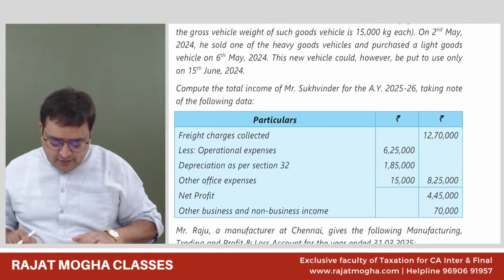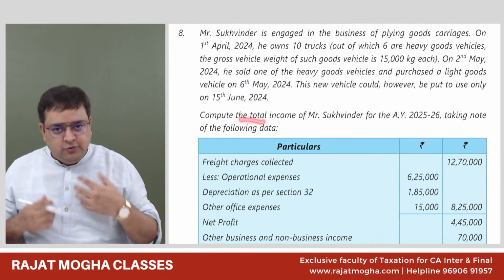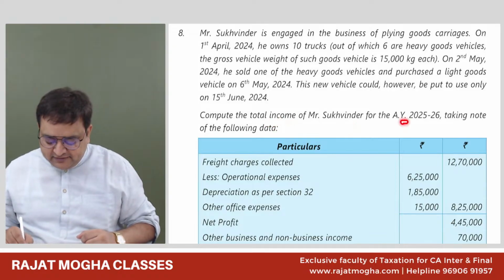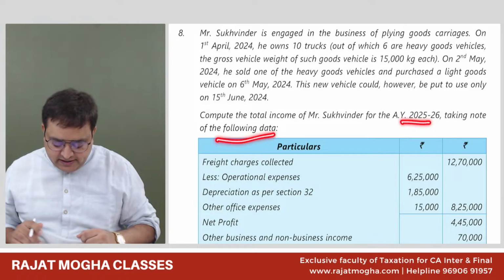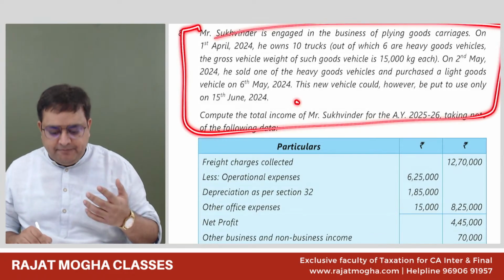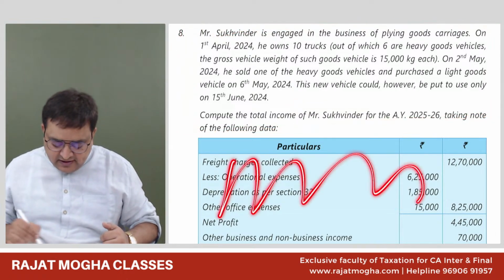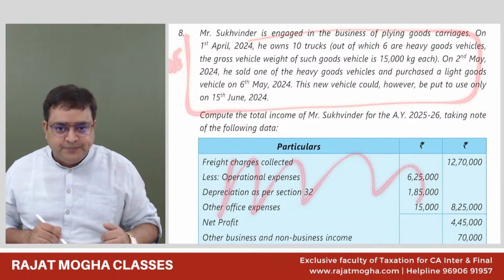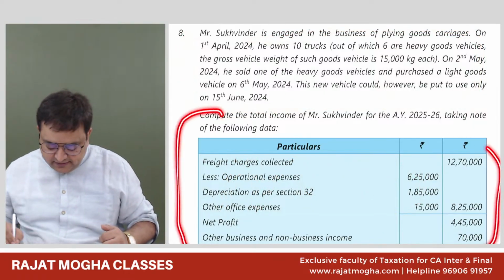Okay. Now, what do we need to do in this question? Compute the total income of Sukhvinder for the assessment year, taking note of the following data. So first, this data is given to me. Even if I don't require this, I can compute his presumptive income as per 44AE. But still they have given me this data.